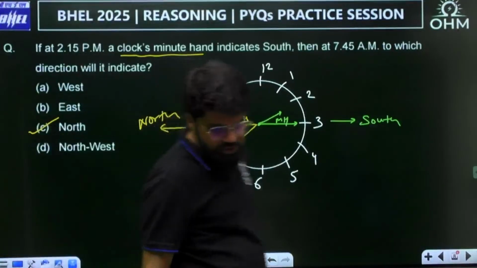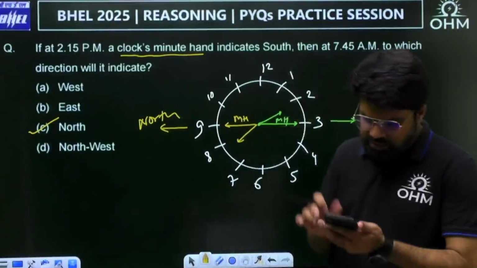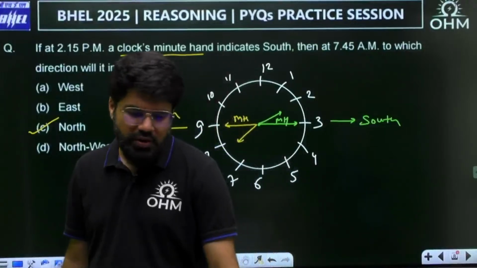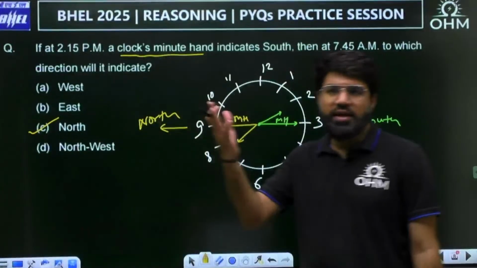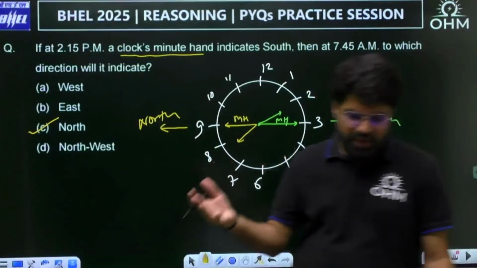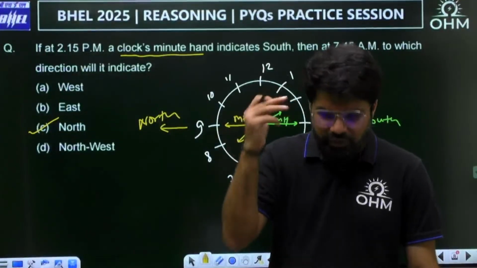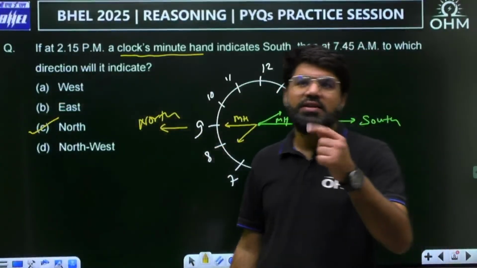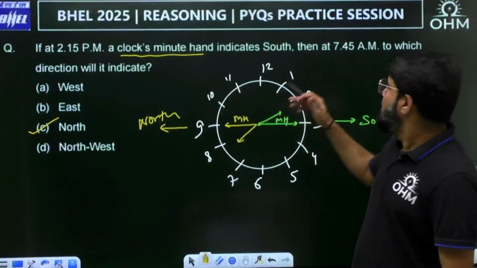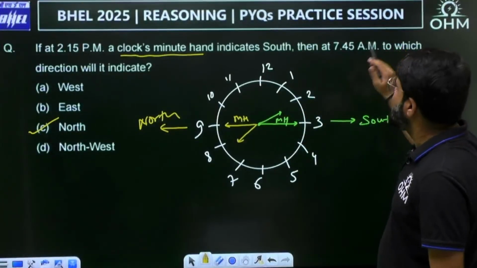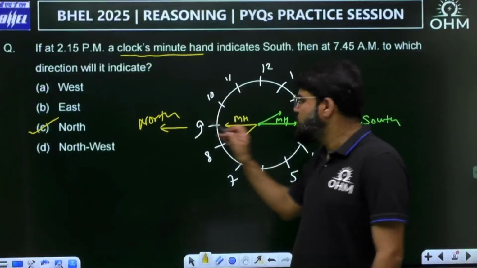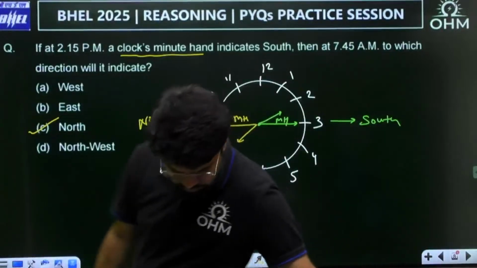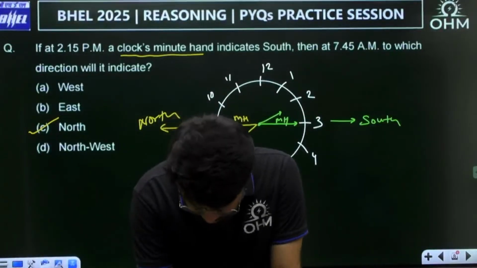Option number C. Yes, some of the students have the answers ready: Bhargav, Charan Raj, Nanendra. Correct answer, it is C. That is north. You need not draw it, it's an oral question. Whether 2:15, 3:15, anything, whenever it is some hour 15 minutes, the minute hand will point towards 3. And when it is some hour and 45 minutes, whether 7:45 or 8:45, a.m. or p.m. doesn't matter, the minute hand will be towards 9. And they are opposite. So what is opposite of south will be north. Simple. Rohan correct, Shirisha correct, Bharat correct.